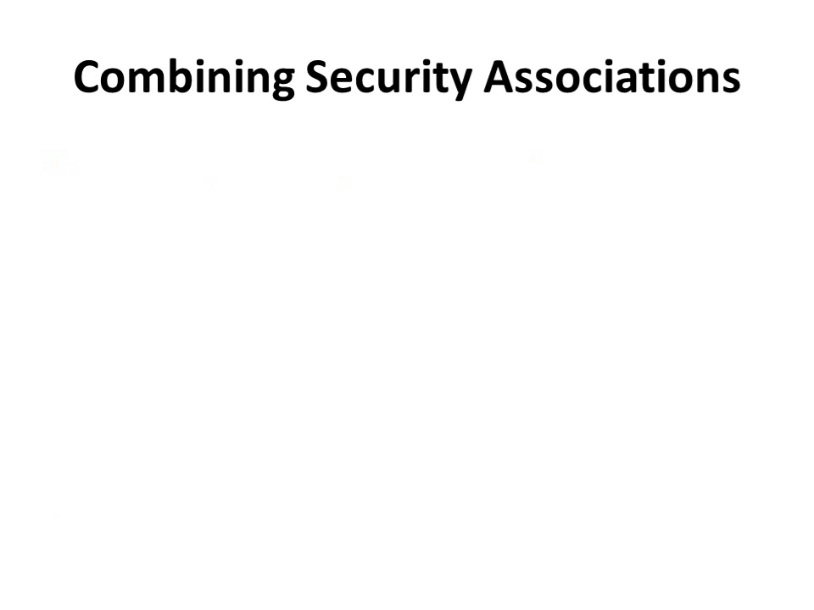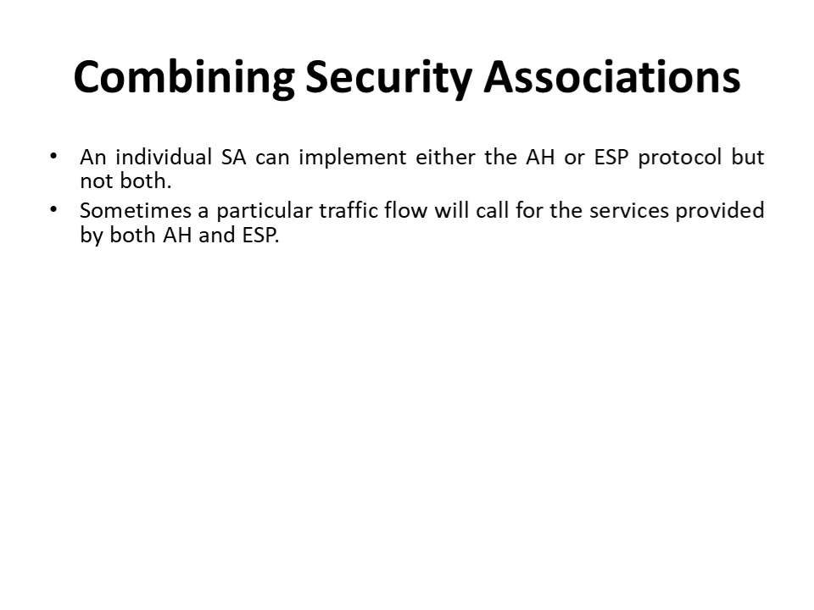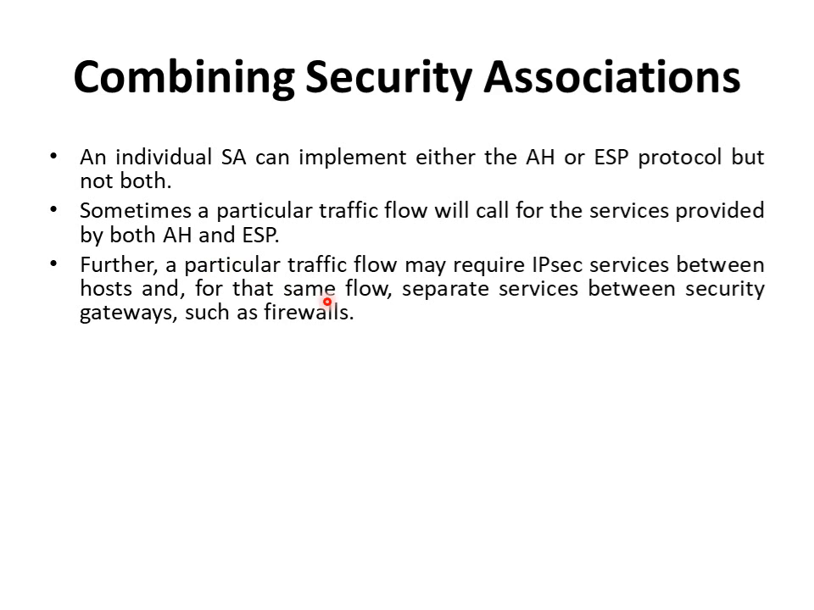Now coming to combination of security associations. An individual SA can implement either the AH or ESP protocol, but not both. Sometimes a particular traffic flow will call for the services provided by both AH and ESP. Further, a particular traffic flow may require IPsec services between hosts, and for that same flow, separate services between security gateways such as firewalls are required.